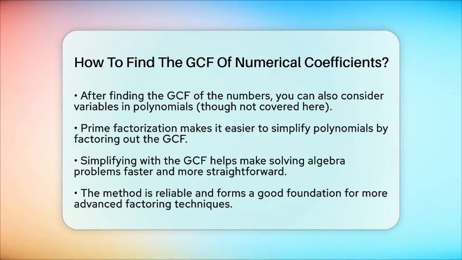Remember, the key is to break each coefficient into prime factors, find the common factors, and multiply them together. This process is simple, reliable, and a great foundation for more advanced factoring techniques. So next time you see a polynomial with multiple coefficients, try prime factorization to find the GCF and make your algebra work smoother.